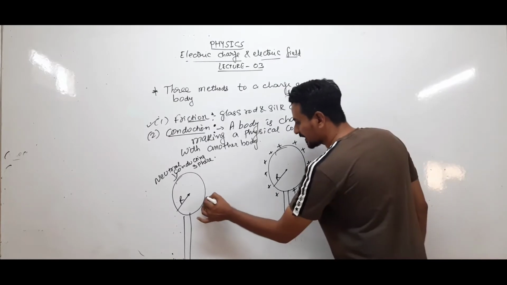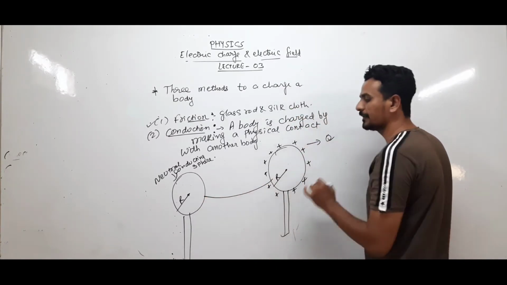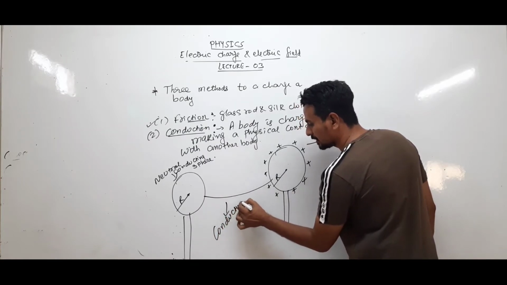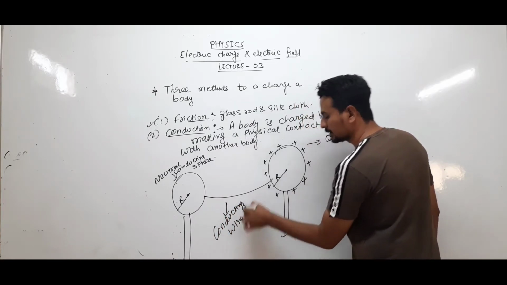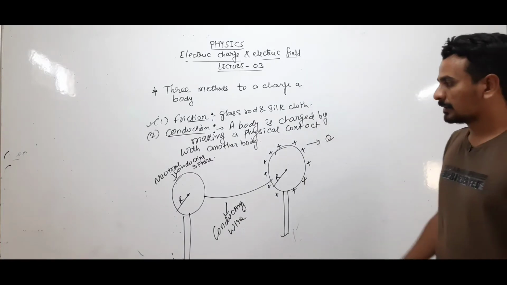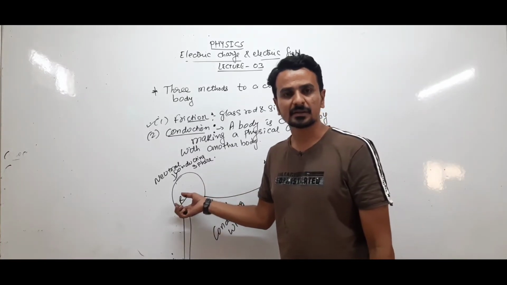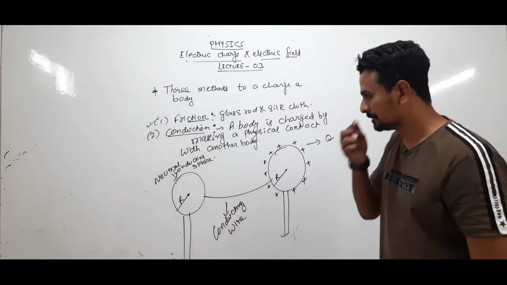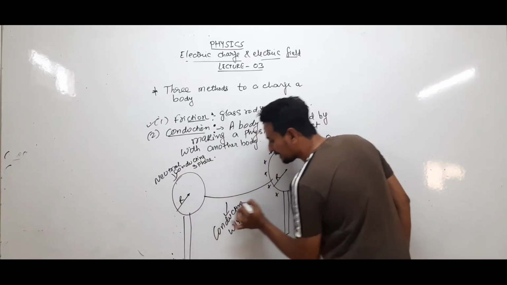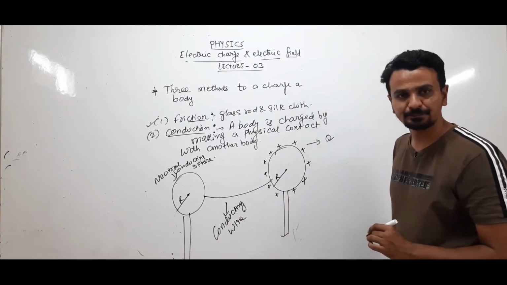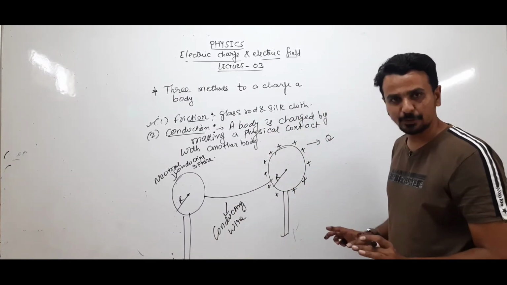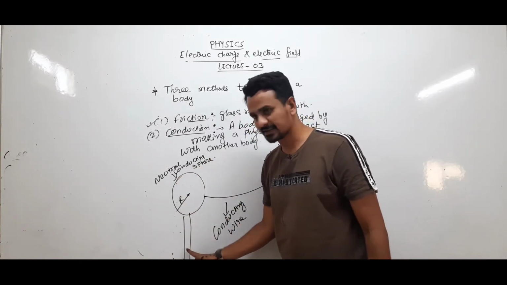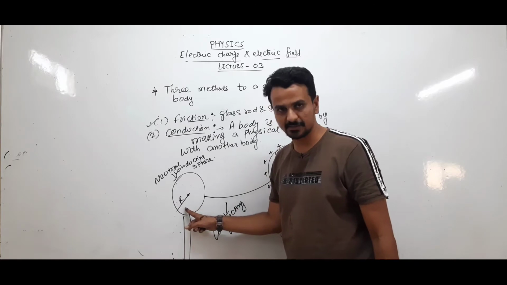Suppose now I connect this body with the help of a conducting wire. First I have taken a neutral conducting sphere on an insulating stand, with radius r.